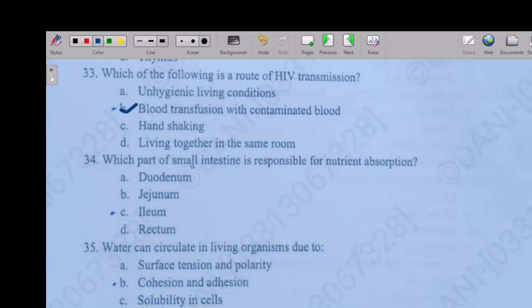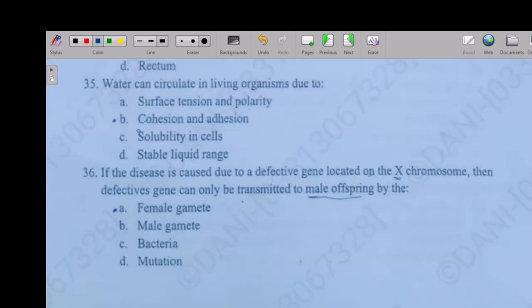And the next question: which part of the small intestine is responsible for nutrient absorption? Duodenum, jejunum, ileum, rectum.